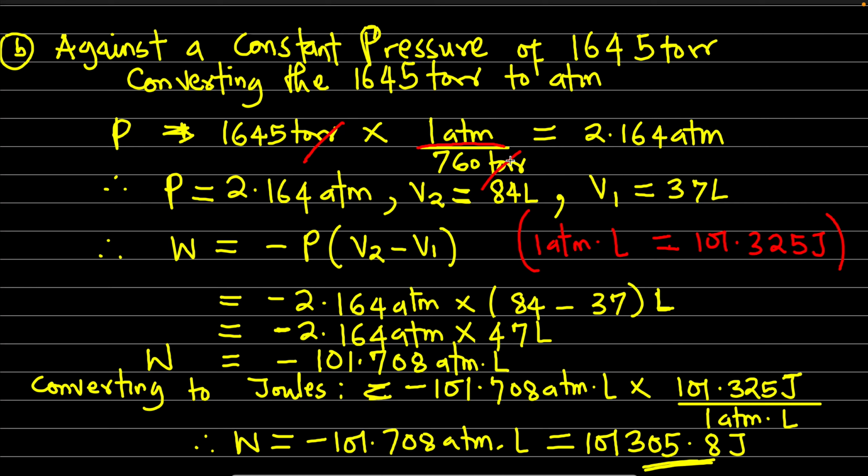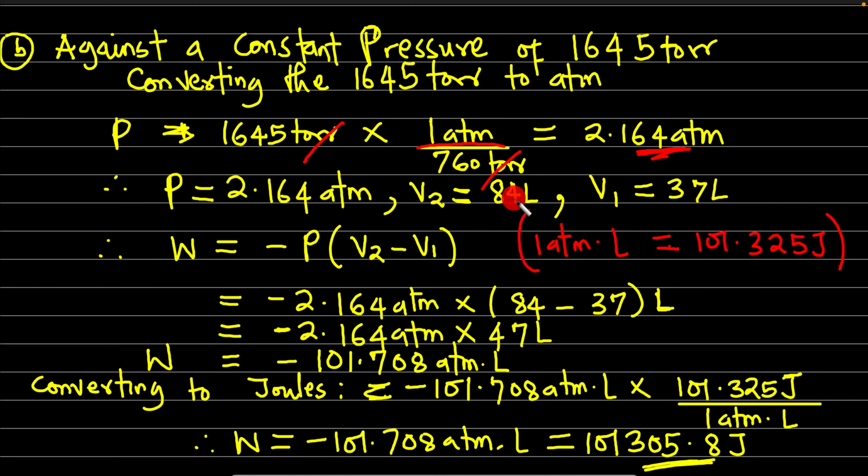So when torr cancels out, we have 1645 divided by 760, that is 2.164 ATM. So that is the equivalent of 1645 torr in ATM. Our pressure now becomes 2.164 ATM.